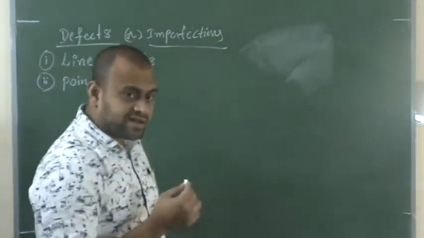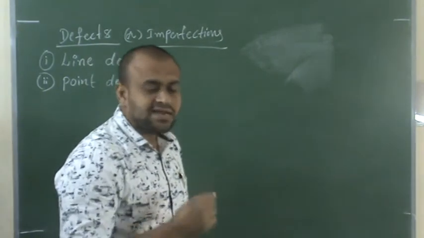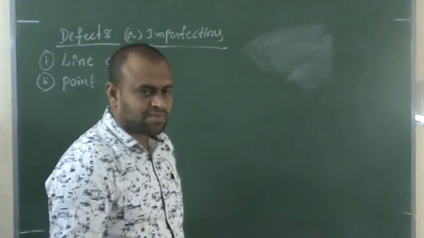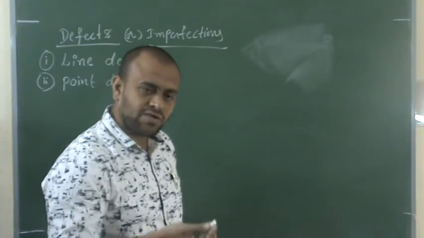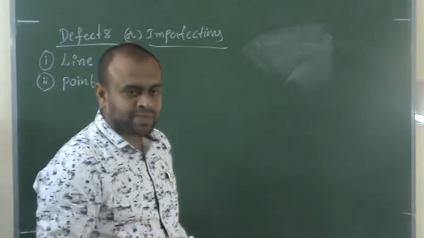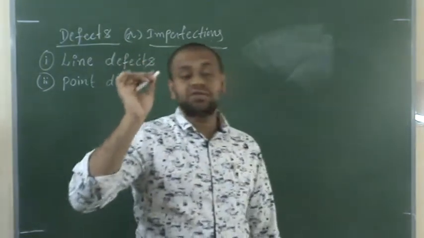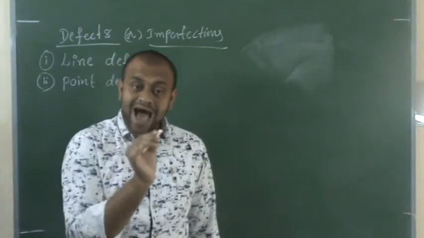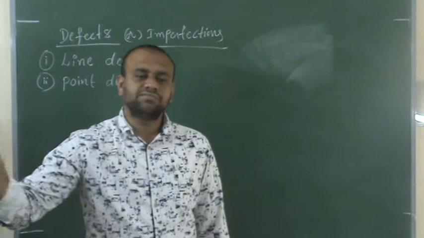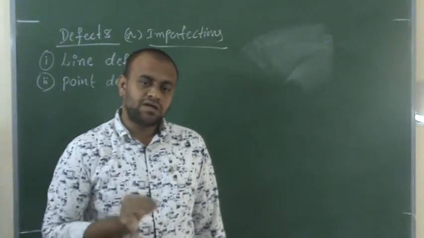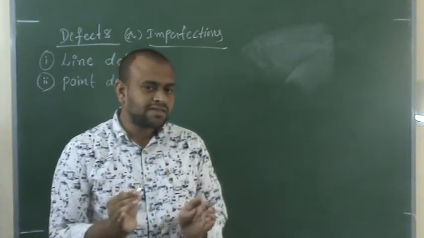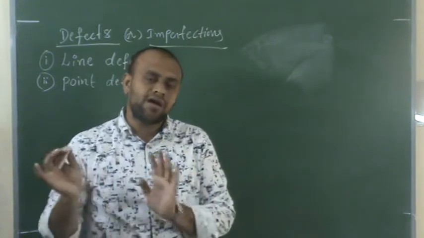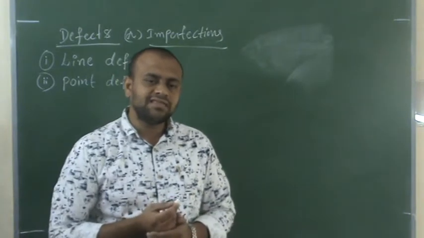As I already told you, in this chapter we are discussing only crystalline solids. As I told you in the beginning of the chapter, crystalline solids have a long range arrangement. That means the particles' arrangement is in order.